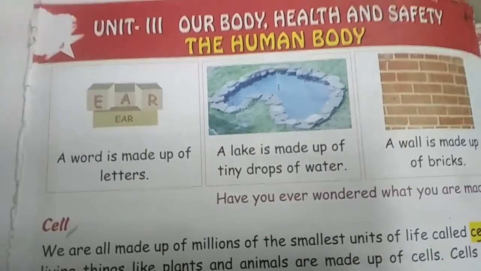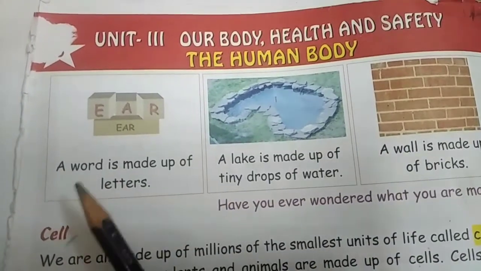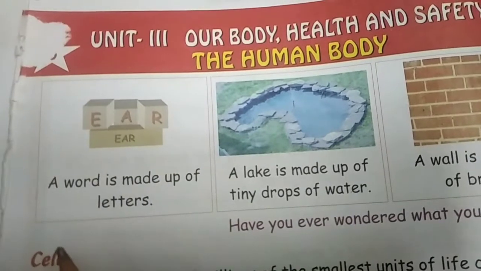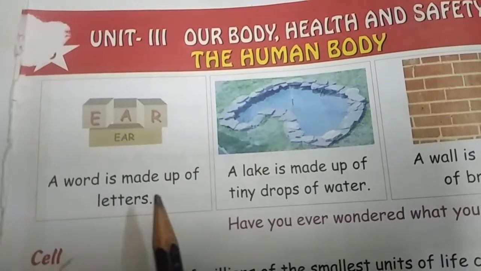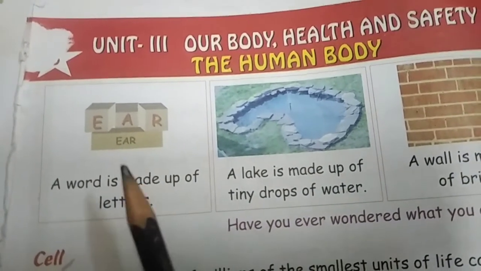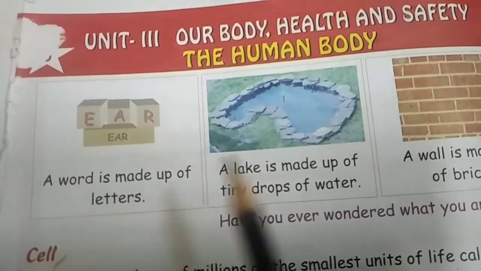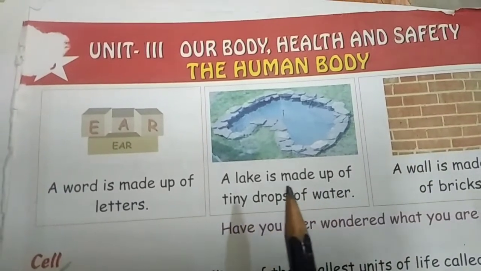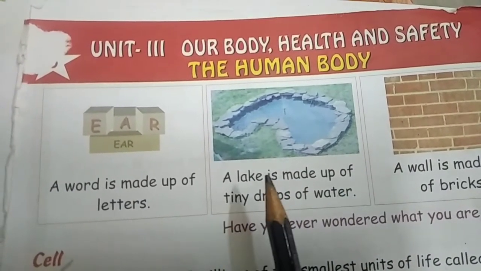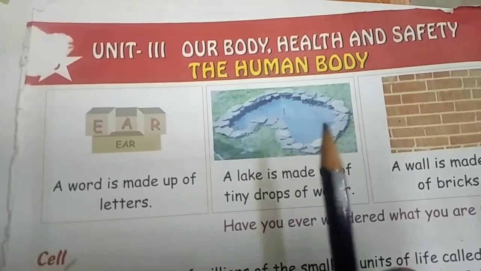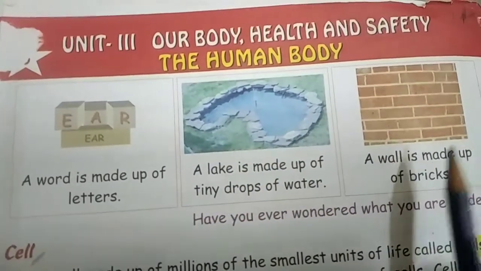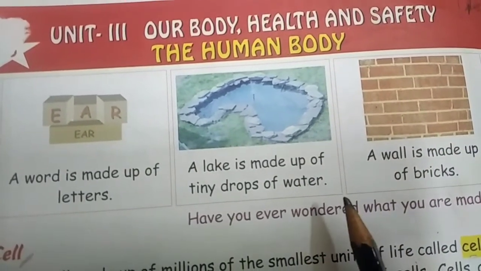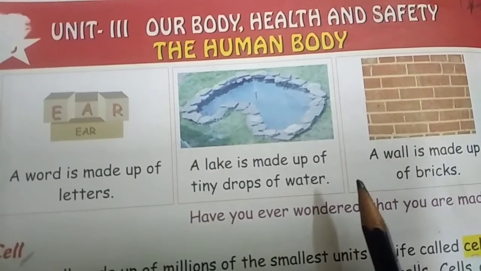So, first of all, before moving to the lesson, see here. A word is made up of letters. Yes or no? If you want to make a word, what will you do? You will take the letters from A to Z and you will write. Right? Similarly, a lake is made up of tiny drops of water. Yes or no? The collection of the drops of water will make a lake or sea or well, etc. Right? Now, a wall is made up of bricks. If you organize the bricks, then only you can get a wall.